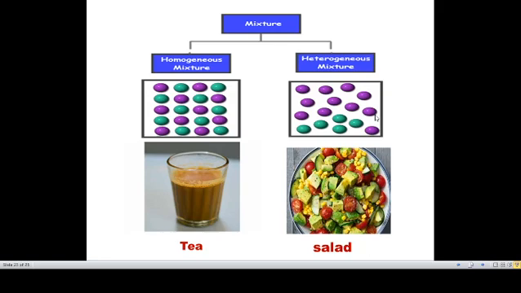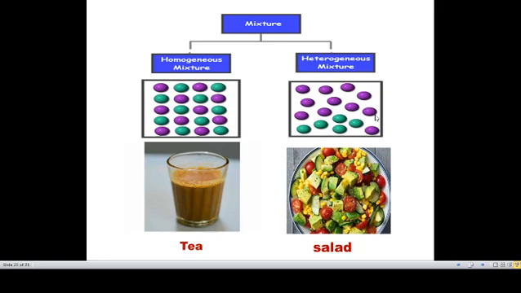You can take tea as an example. In tea we are adding milk, sugar, tea leaves as well as some water. But after the tea preparation we can see only one color, only one layer of tea, one brown color. Can we separate the sugar molecules and the tea particles here? No, we cannot separate them because it looks the same. So that is homogeneous. It looks the same and uniform.